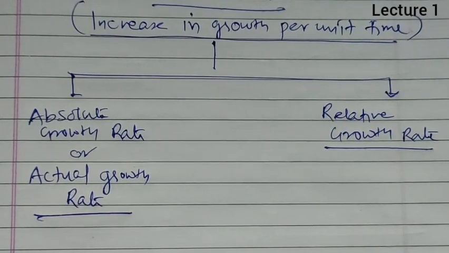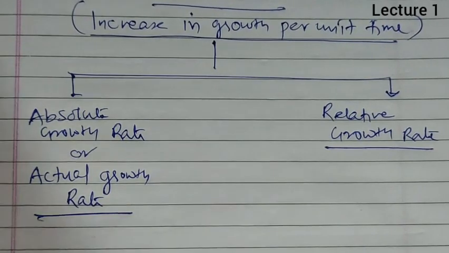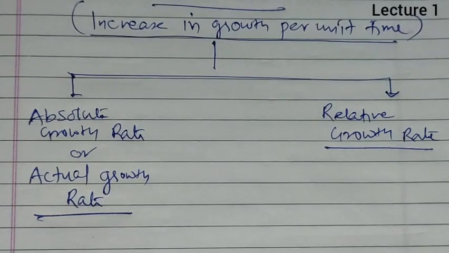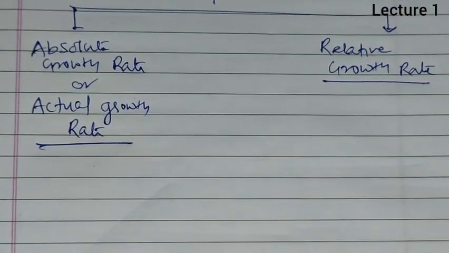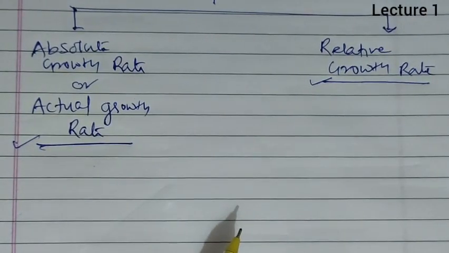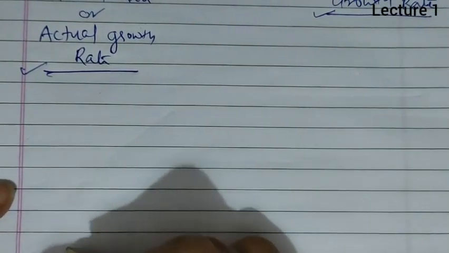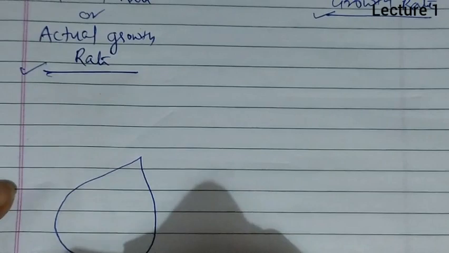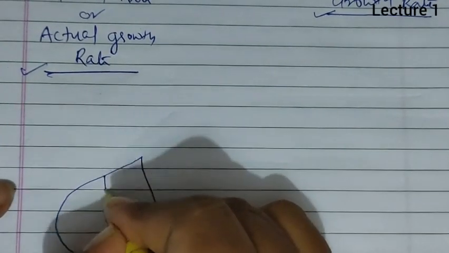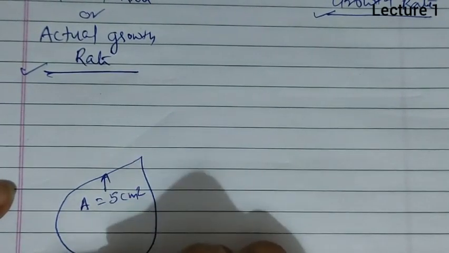Now this can be understood by the example from NCERT. When we talk about absolute growth, it is actual growth obtained by plotting the growth against time. This can be understood by taking an example of a leaf. Suppose there is one leaf whose surface area is represented by A, and that is 5 cm².